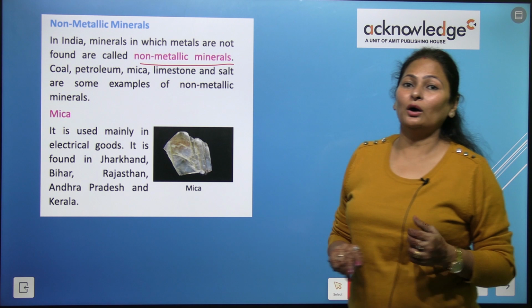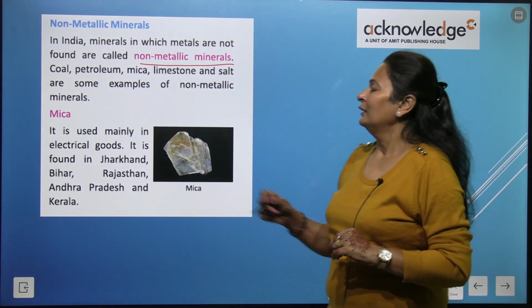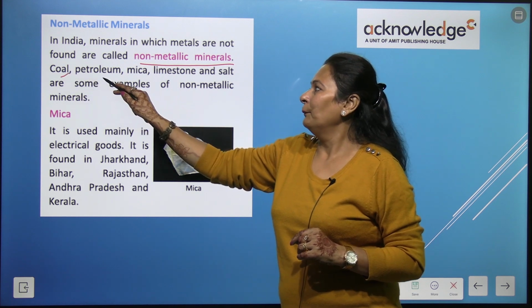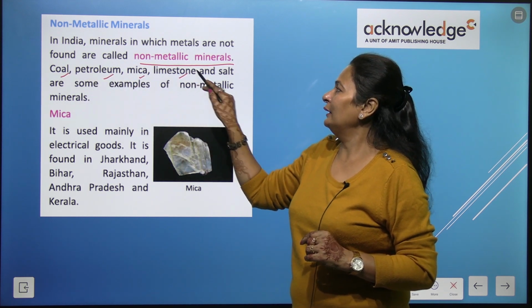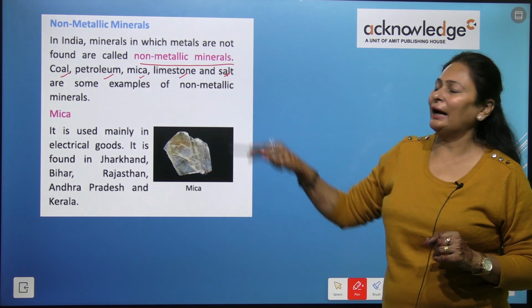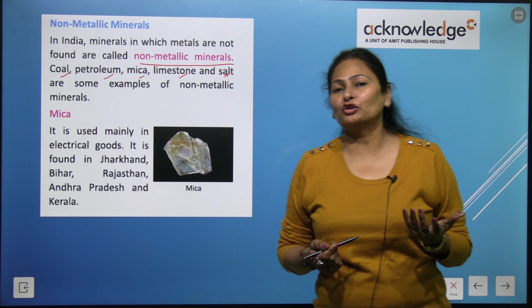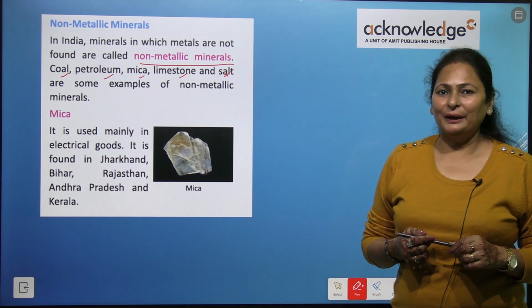Examples of non-metallic minerals are coal, petroleum, mica, limestone and salt.